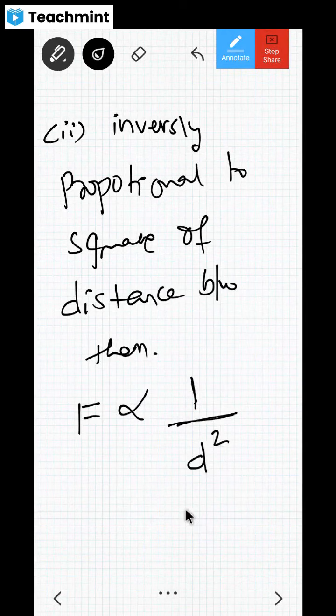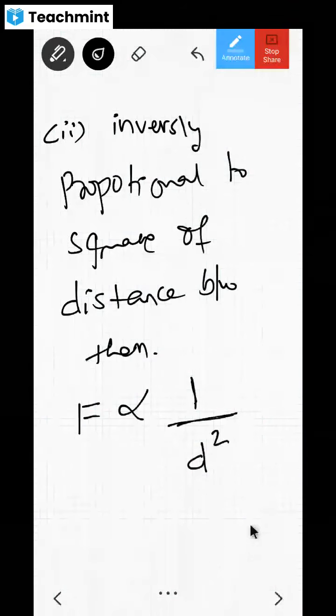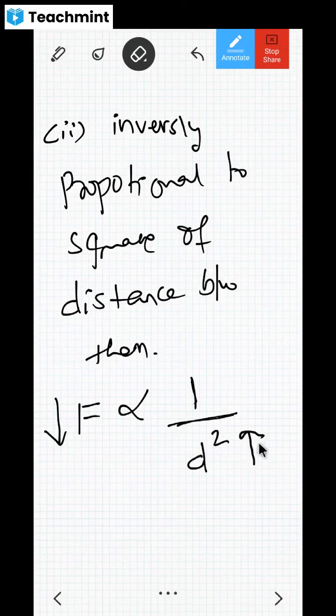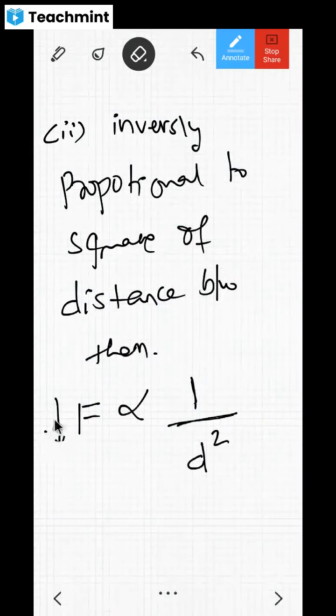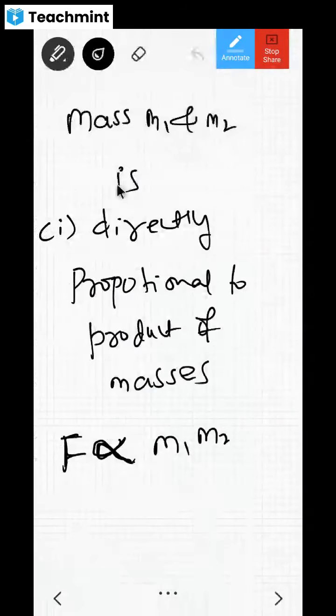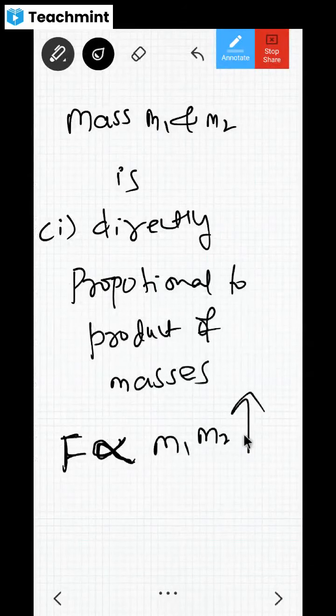Clear? So if d increases, F decreases, correct? That's what you need to understand. If d increases, F decreases. They're inversely proportional, meaning one increases, another decreases. Now here, if m1 and m2 increase, what happens to F? It also increases, no?